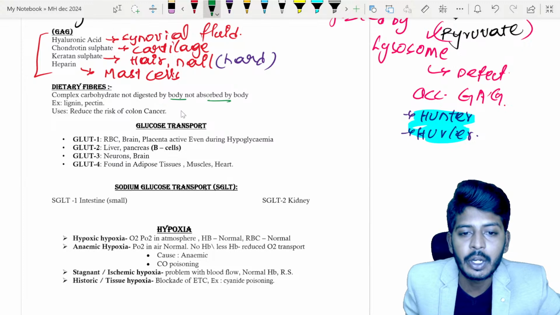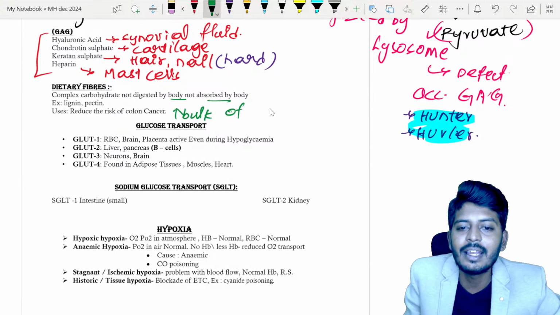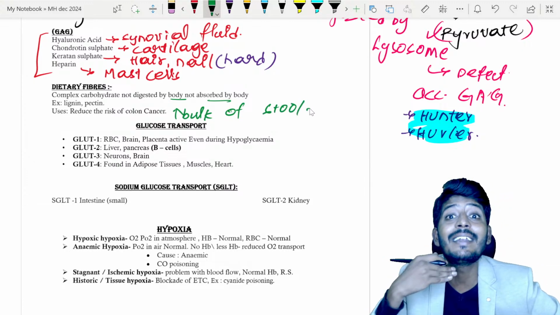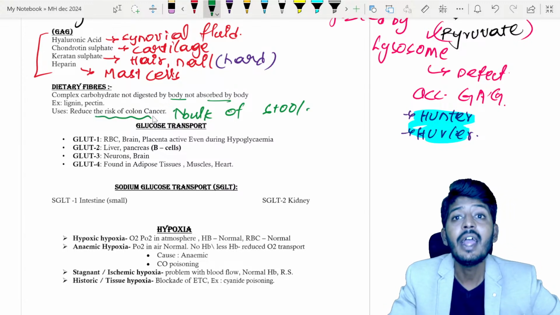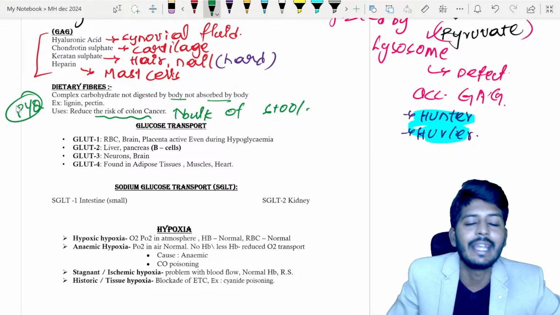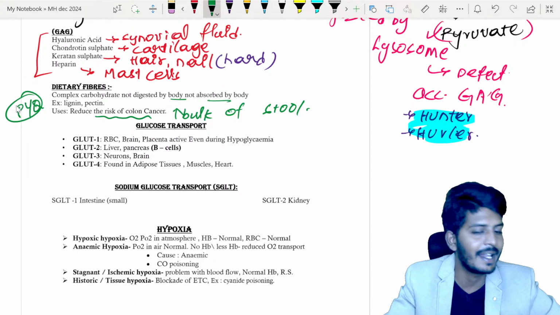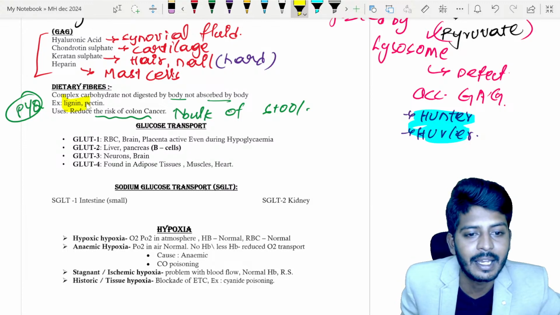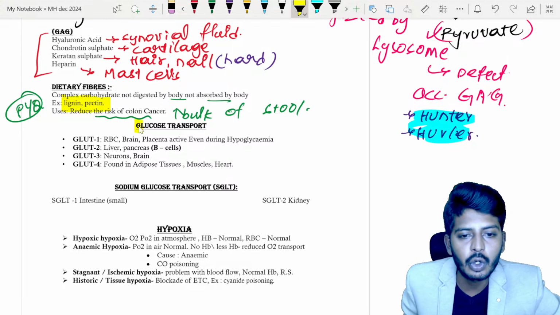So what exactly do they do? They increase the bulk of the stool. If they increase the bulk of the stool, automatically the patient will be able to defecate easily. So it prevents constipation and also reduces the risk of colon cancer. Okay, so high fiber diet. This was a previously asked question, PYQ. High fiber diet helps in which of the following? Helps in the reduction of the colon cancer risk. We have examples such as lignin and pectin.